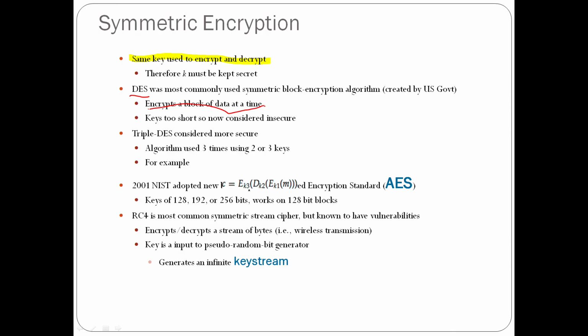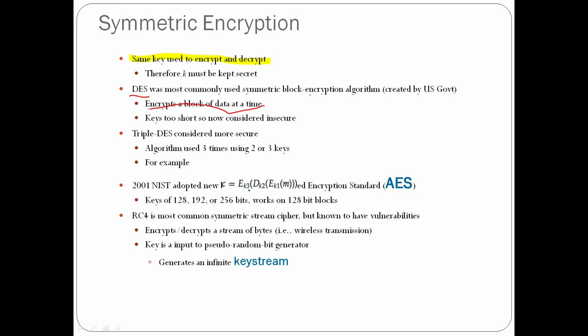The other algorithm is AES. AES stands for Advanced Encryption Standard. Here the key size will be 128, 192 or 256 bits. So that is the AES algorithm. For the DES algorithm, we are using only 56 bits for the key size. As far as the AES algorithm is concerned, the key size is 128 or 192 or 256.